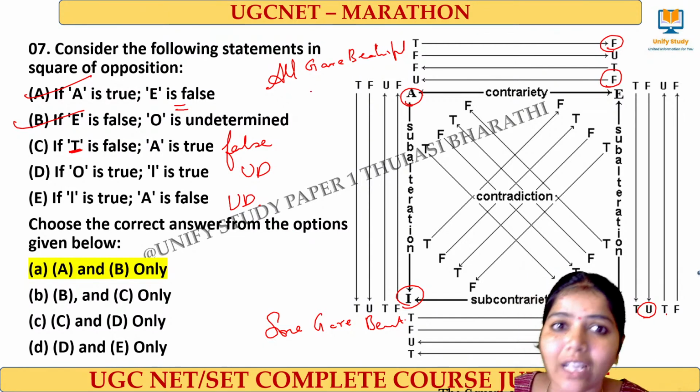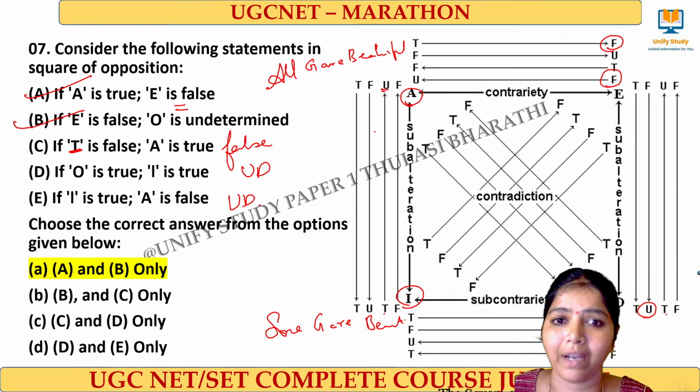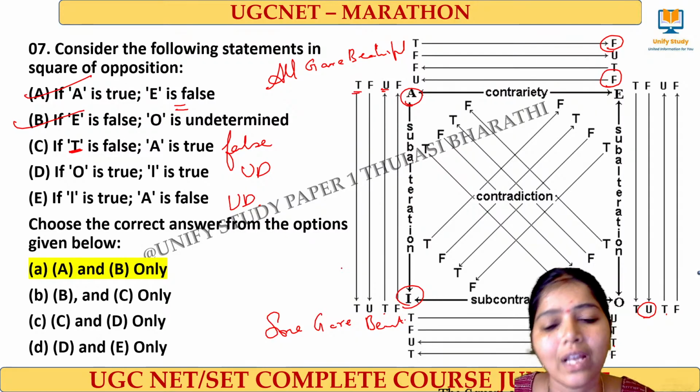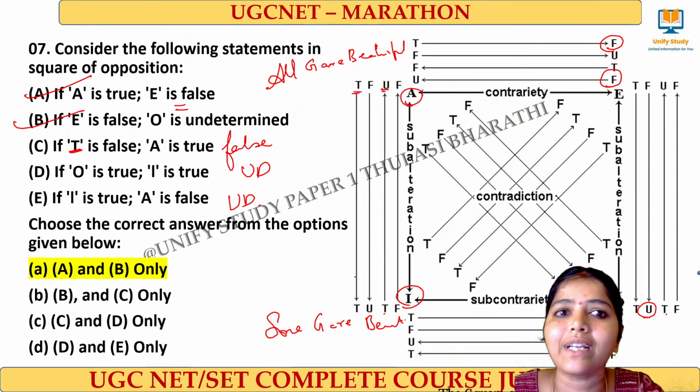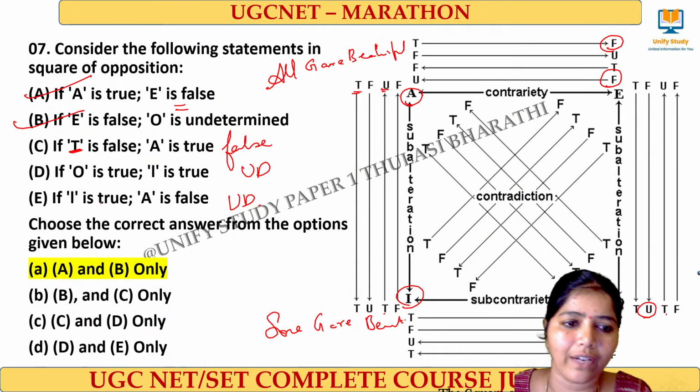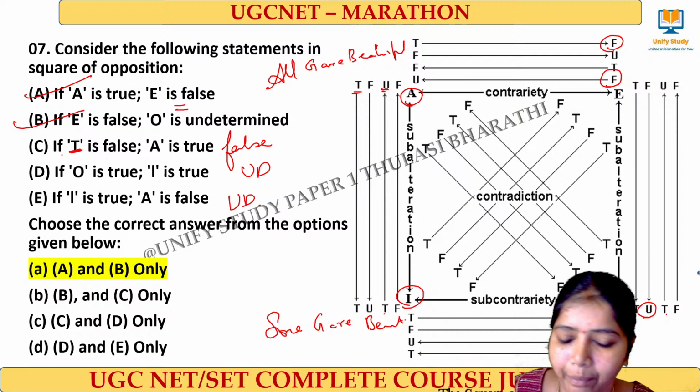No, I can't determine. So that is why if this is true, it becomes undetermined. On the other side, if all girls are beautiful is true, then some girls are beautiful will definitely be true. This is simple logical understanding. Okay, right, very good. So these three will not come. Next question.